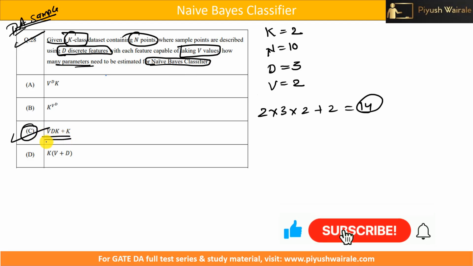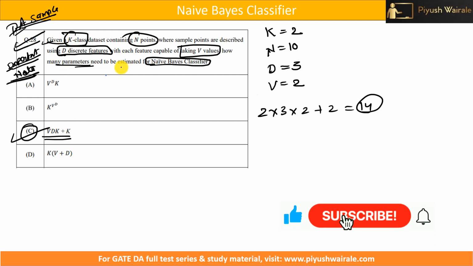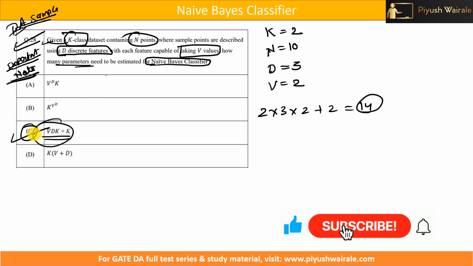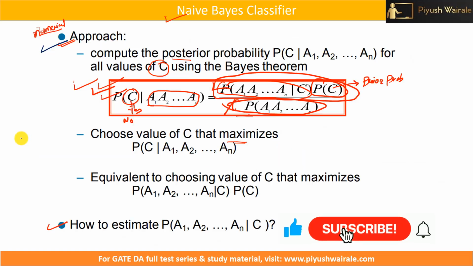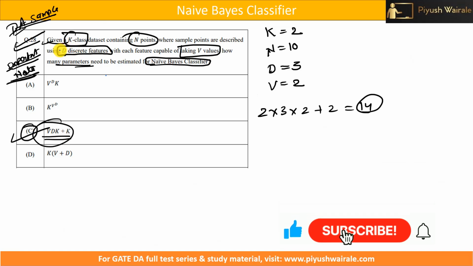So this will be the correct option, and please try to remember this important point, because this is an important note. This is a question given in the GATE sample paper, but it can be taken as an important note for all future GATE DA papers. They may give you this example, just give the values, and you need to find out the parameters. So you have to use this formula. Please remember this very important question. I hope you understand how we apply this Naive Bayes classifier to this dataset, and this is the generalized concept of what we have done.